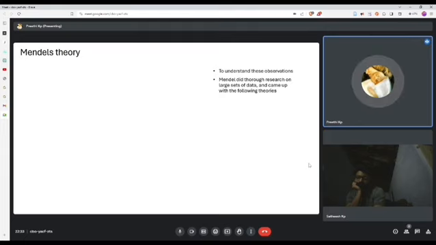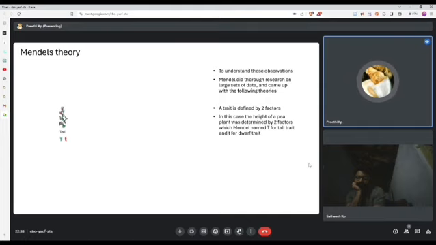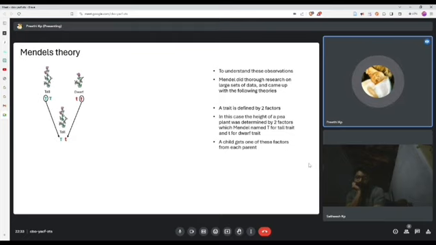A trait is defined by two factors. In this case, the height of a pea plant was determined by two factors, which Mendel named capital T for the tall trait and small t for the dwarf trait. A child gets one of these factors from each parent. Here you can see the parents have two factors each, but only one goes to the child.